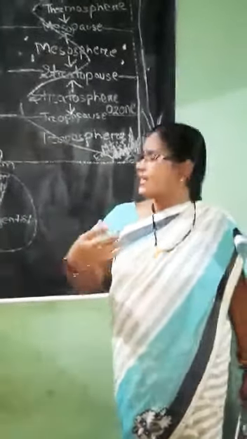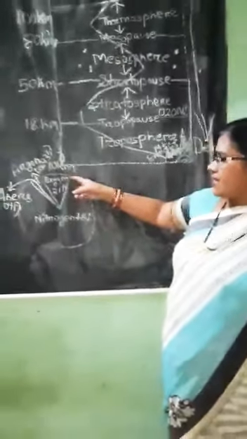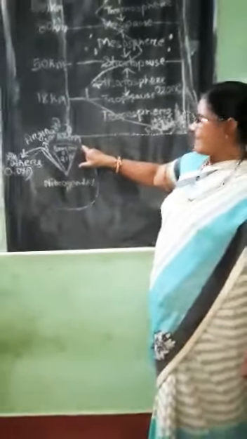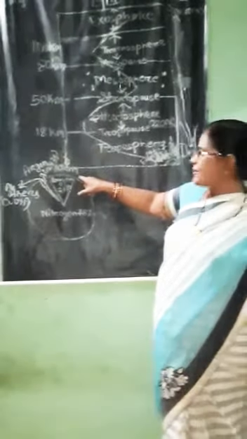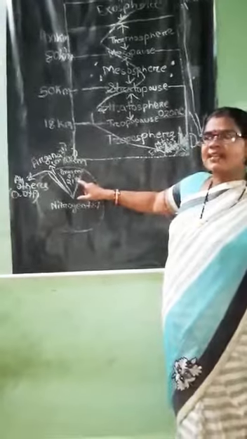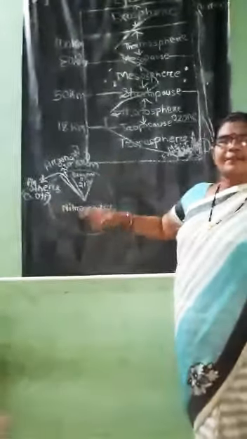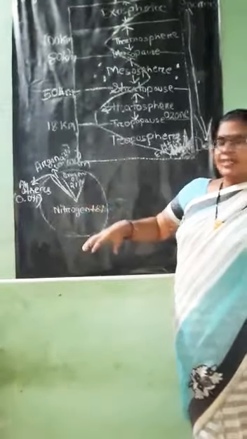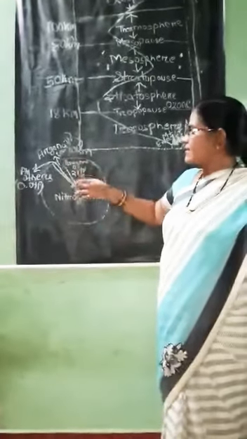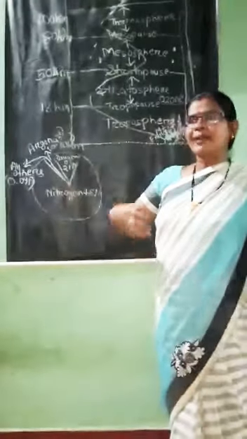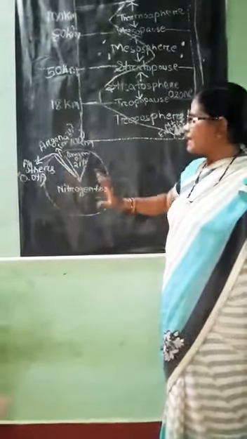Next to nitrogen is oxygen that we inhale. When we inhale, we take oxygen. And what is the amount of oxygen? The amount of oxygen is 21%. This is the most important gas because without this, we can't survive. Oxygen we take, and what we exhale? Carbon dioxide. This carbon dioxide is taken by the plants. So there is a balance. What we take and what we give up, that is taken by the plants.